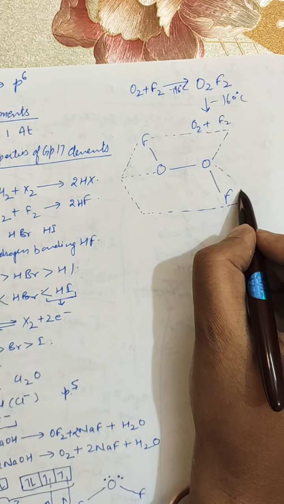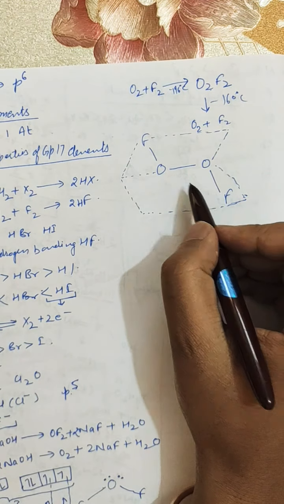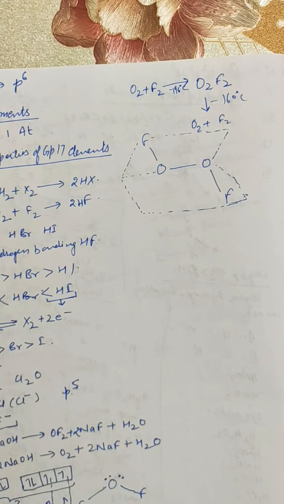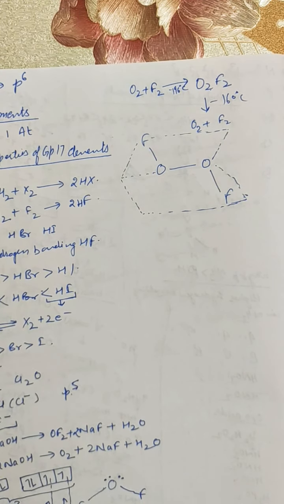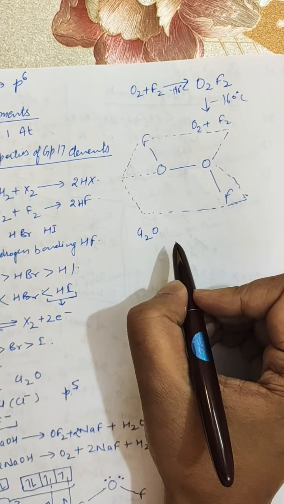This is a book-like structure. As you open a book, there are pages. Similarly, it is the OF2 structure, a skewed structure, and here are different bond angles. Next, chlorine monoxide. Chlorine monoxide has the formula Cl2O.